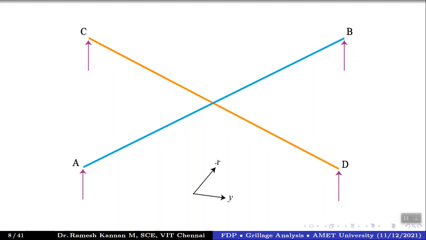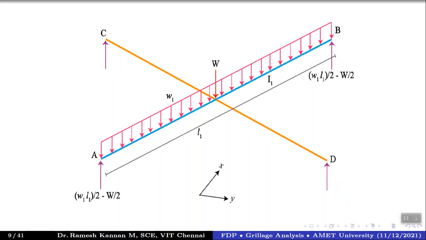So that's why AB and CD, and this support we will first consider as simply supported for this simple problem. Then in a more complex case, we'll look into simply supported as well as fixed end supports, right? So that's the order of the presentation. As I told you, the loading pattern. This is the loading pattern for beam one, which is AB. It's a uniformly distributed load of W1.